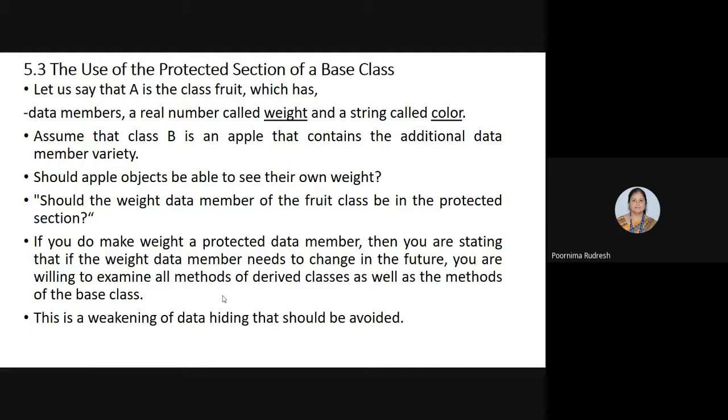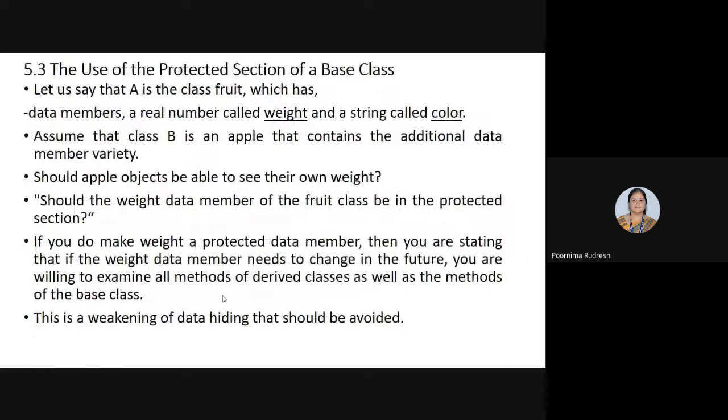But if we make the weight a protected data member and we want to modify it, then what happens? When we modify this, we have to check the methods of the derived classes as well as the methods of the base class. This leads to the weakening of data hiding, and we need to avoid this type of weakening. So what is the alternative we can use so that the apple class can also make use of the weight data member? We'll see that next.